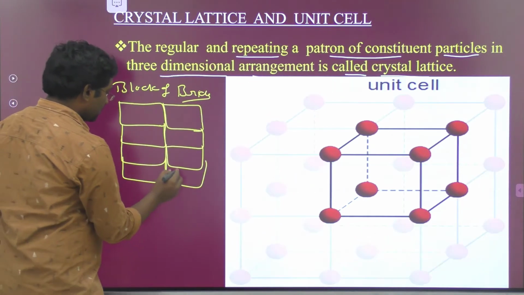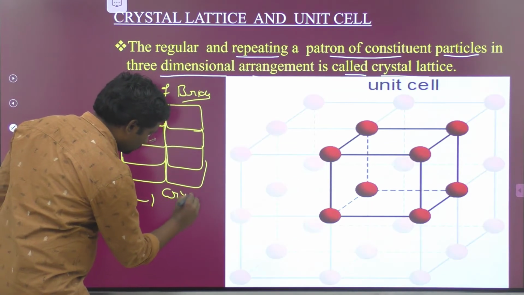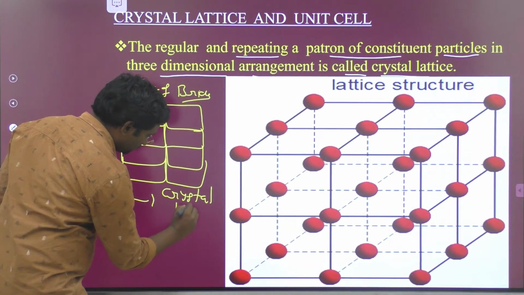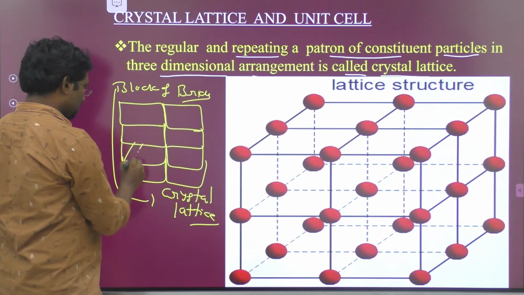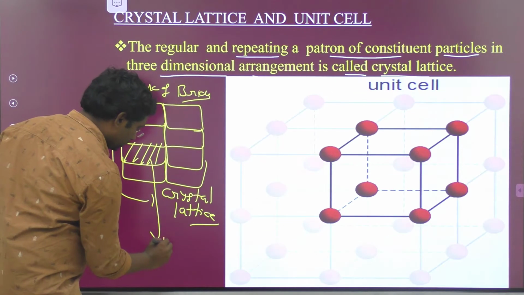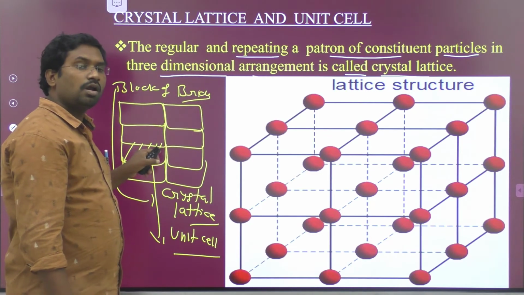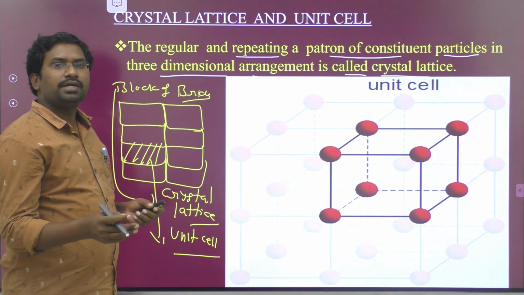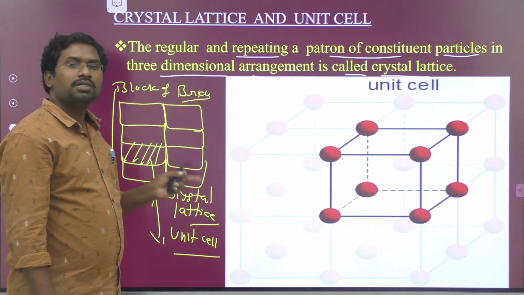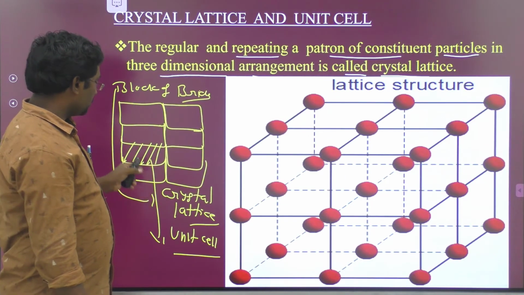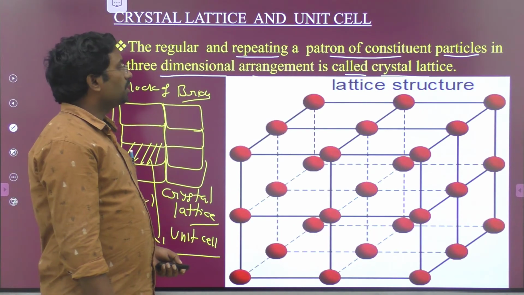This block of bricks represents the crystal lattice, and each brick represents a unit cell. So that is the definition of the unit cell: the small portion of the crystal lattice which is repeated again and again throughout the crystal lattice. This is a live example. The block of bricks indicates the crystal lattice, and each brick represents a unit cell. So this is the distinction between the crystal lattice and unit cell.